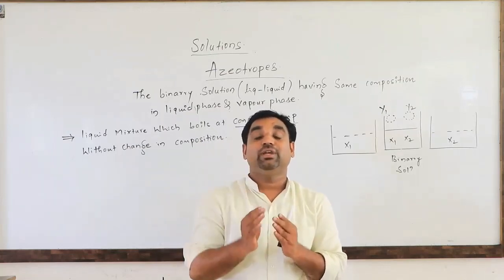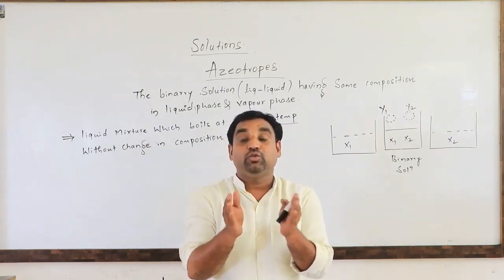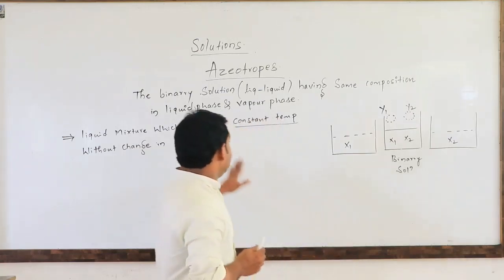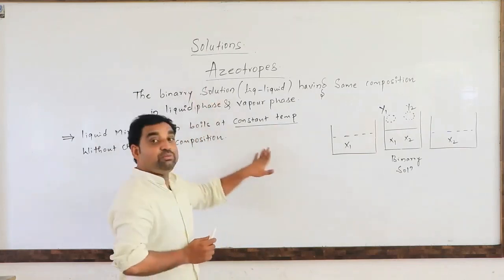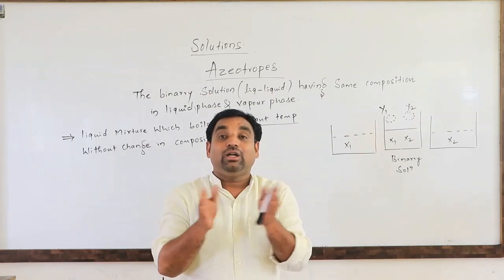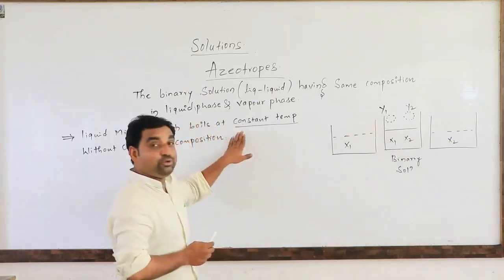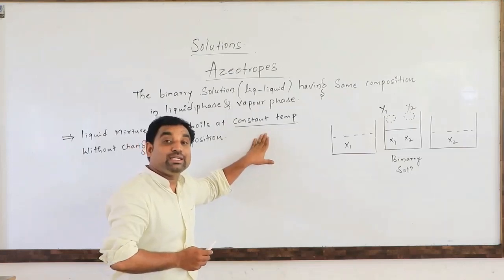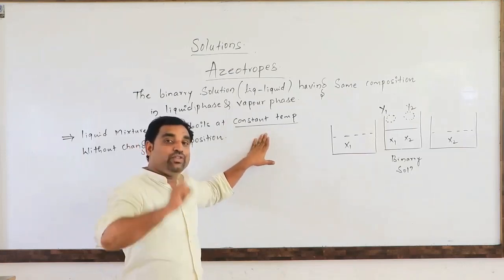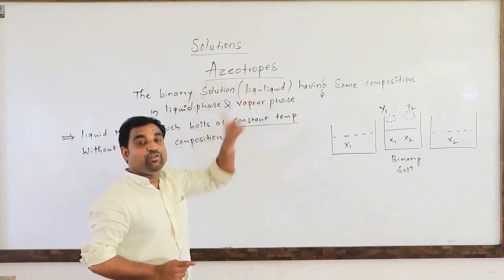In such cases, we can use fractional distillation to separate the two liquids. So here the azeotropic mixture will boil at the constant temperature. It means we cannot separate it by fractional distillation because of the same composition, or the liquid will boil at a constant temperature. Because of that reason, we cannot separate the azeotropic mixture by fractional distillation.